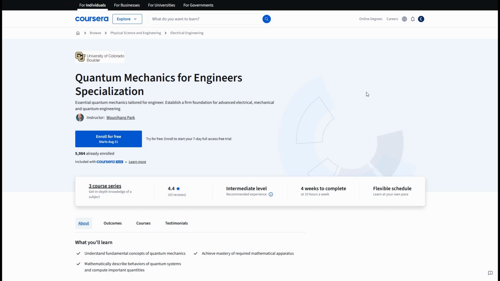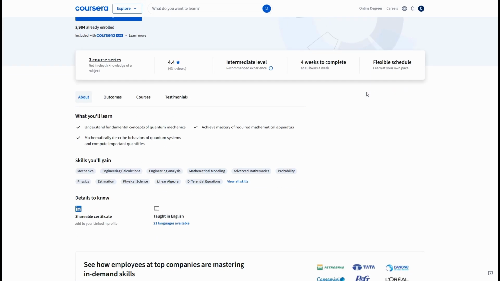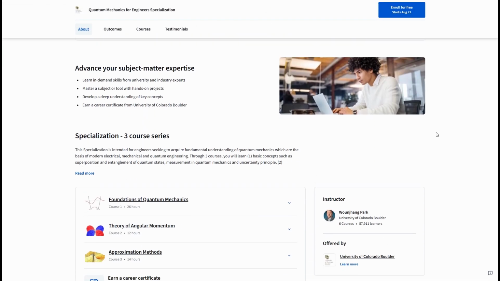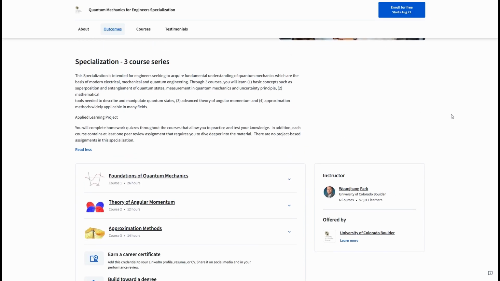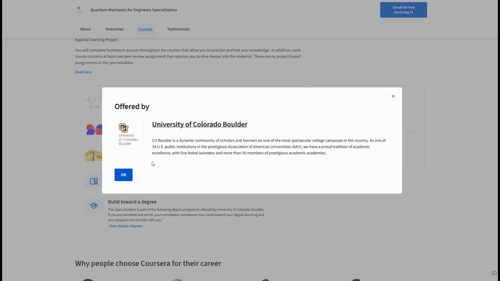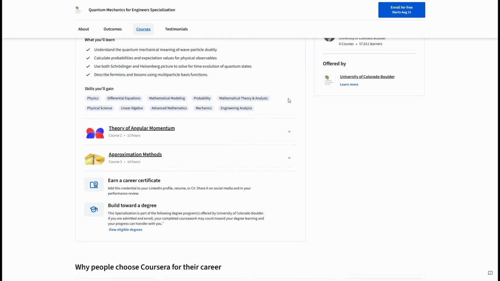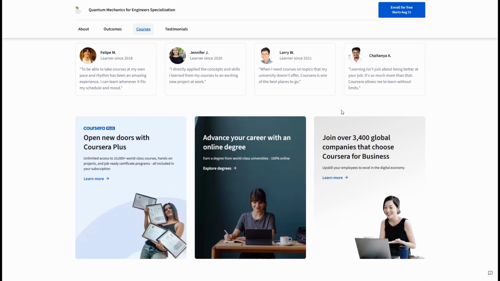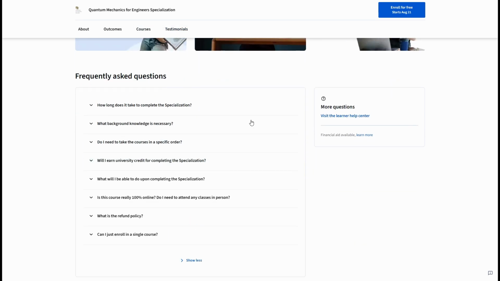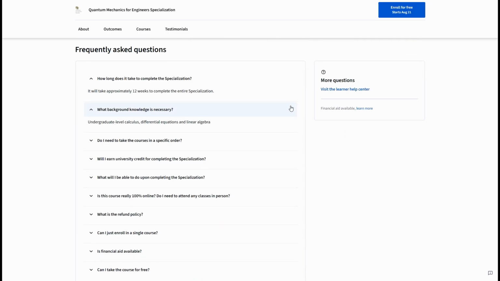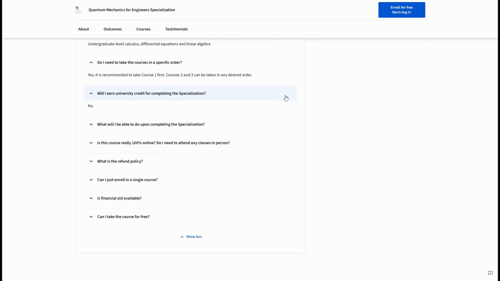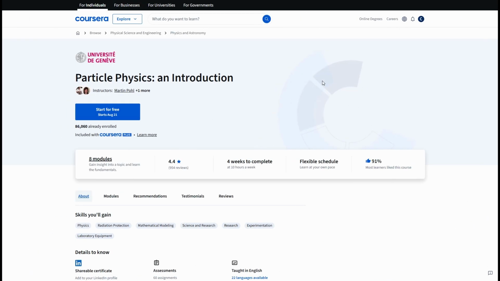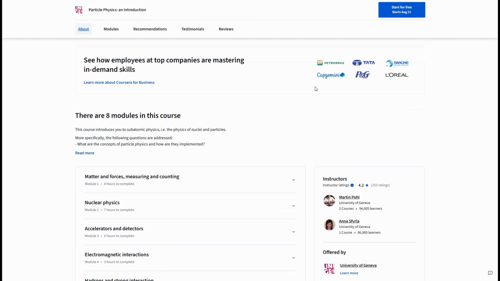Let's continue. 5. Quantum Mechanics for Engineers, University of Colorado Boulder, designed for scientists and engineers. This course focuses on usable quantum mechanics, band structure, tunneling, and nano devices. You will connect 1D potential steps and barriers to real components like diodes and scanning tunneling microscopes, and you will meet the tools of modern quantum tech. Problem sets walk you through approximations, matrix methods, and simple numerical solutions. By the end, you can read device papers with confidence and explain when quantum effects must be included in a design or simulation. 6. Particle Physics, an Introduction, University of Geneva.